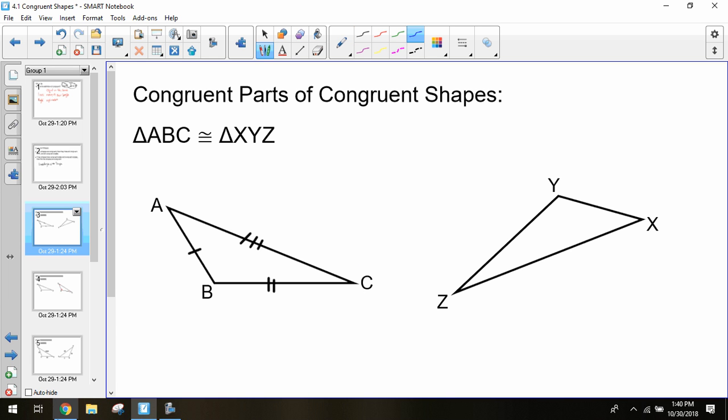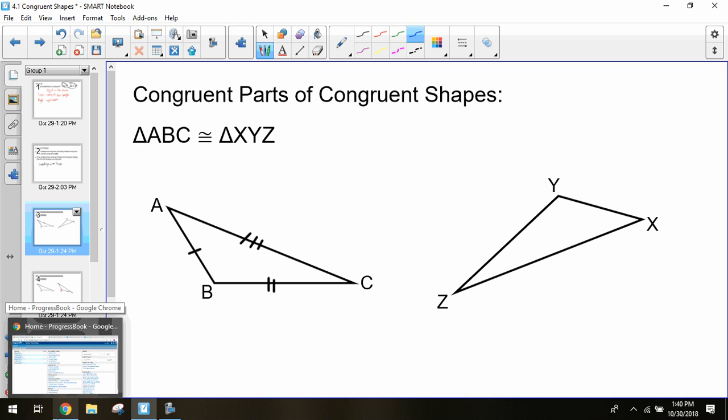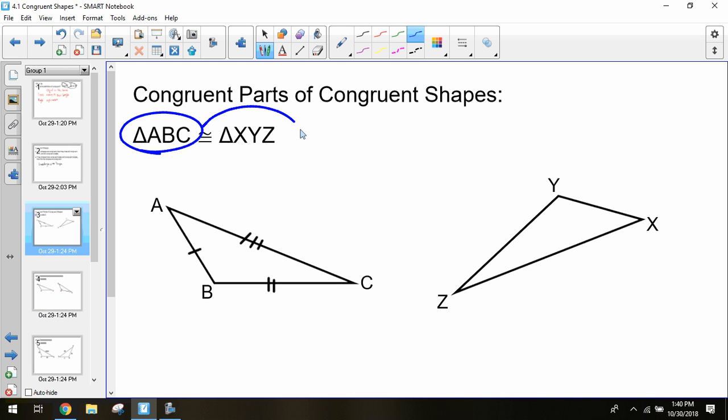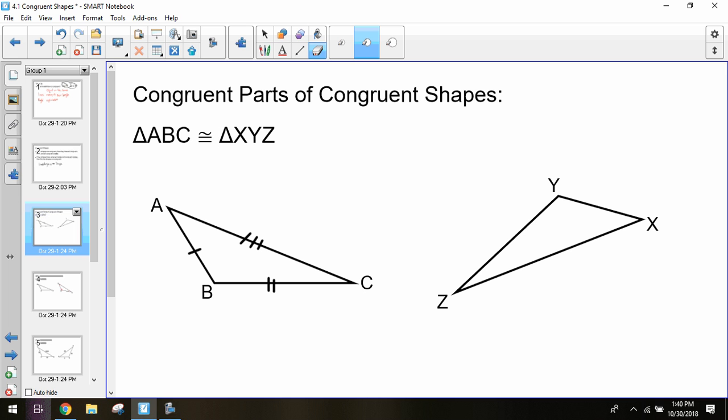A congruent statement is always based off of two main pieces of information. You have the name of each shape. So I have triangle ABC, and I have triangle XYZ. My points are A, B, and C, so I can name it ABC. My points are X, Y, Z, so that's the name of it. The little triangle helps make the triangle. Once again, that little symbol in the middle represents the word congruence. That little equal sign with the squiggly above it is our symbol for congruence. So this is saying triangle ABC is congruent to triangle XYZ. That's how you would read this statement.